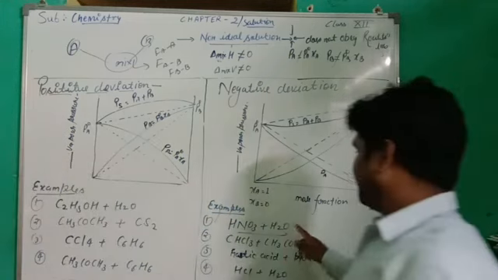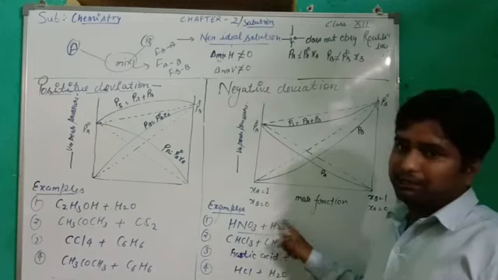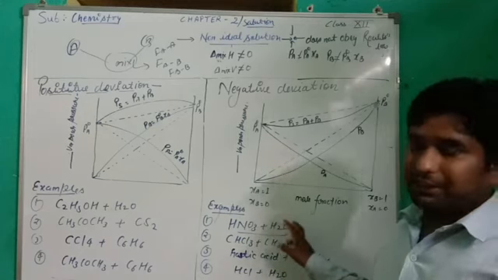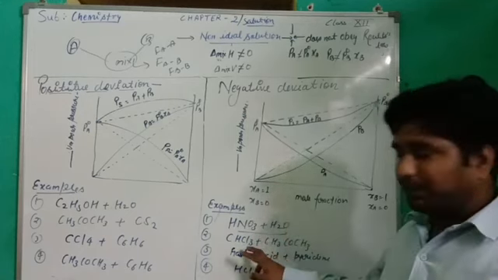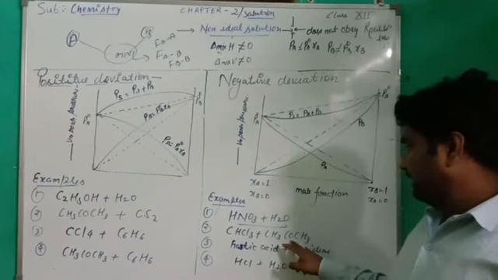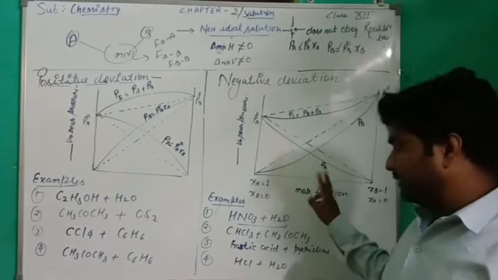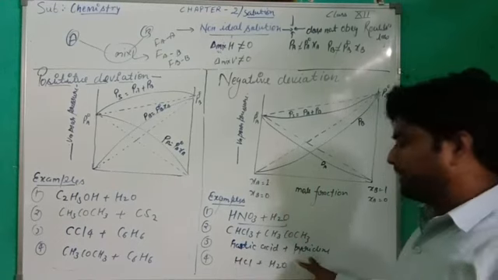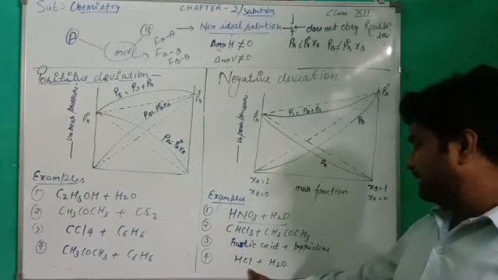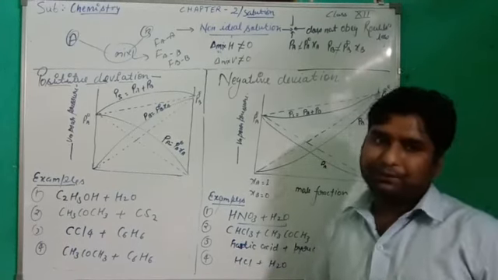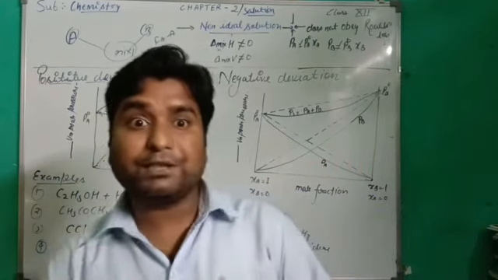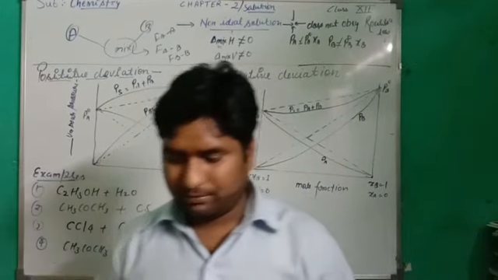Some other examples: the mixture of nitric acid and water shows negative deviation, chloroform and acetone show negative deviation, acetic acid and pyridine show negative deviation, and HCl and water show negative deviation. In the next video we will meet the azeotropic mixture.